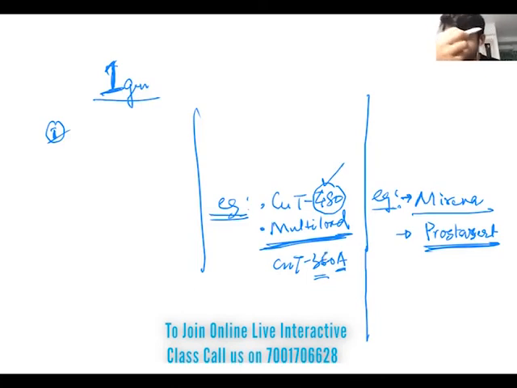The second point is that there are some numerical values, like what is the rate of release of copper per day. That is not needed to remember because it is not written in NCERT.